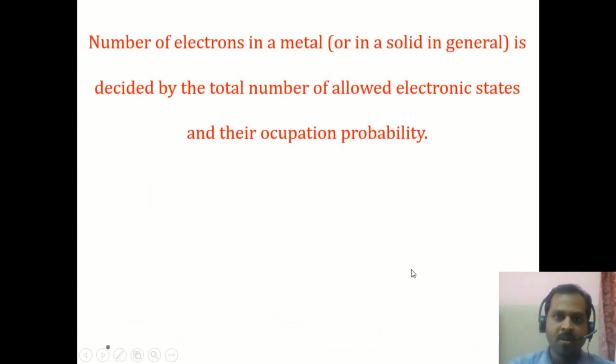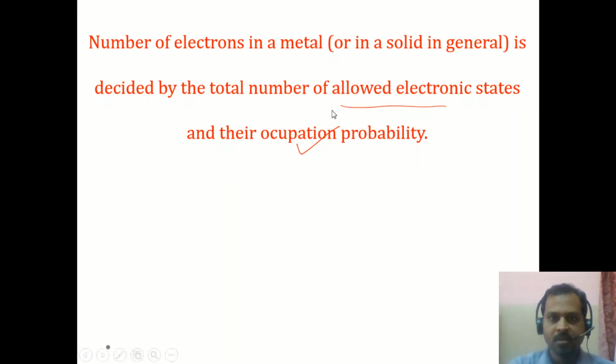So today's task is to find out the number of allowed electronic states, or the energy levels, for the electrons inside a solid. In the next class, we will try to find out the occupation probability, that means how these allowed electronic states are occupied with the electrons, which is governed by the Fermi-Dirac statistics.